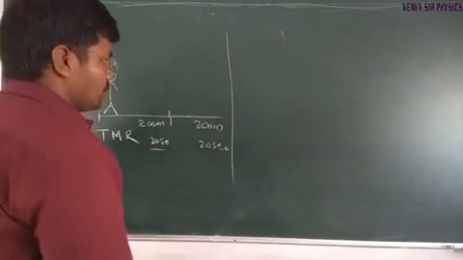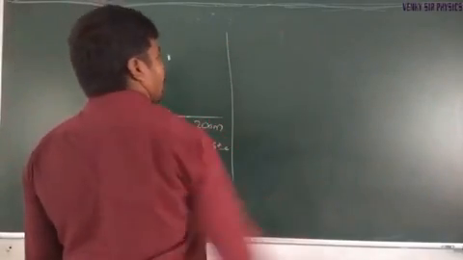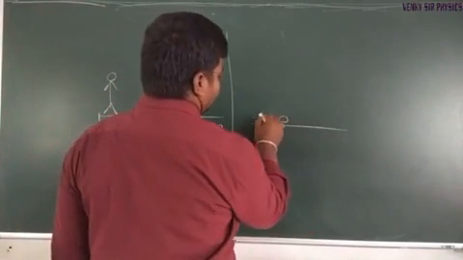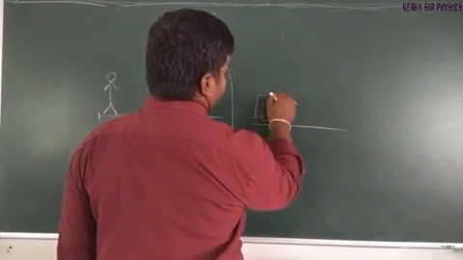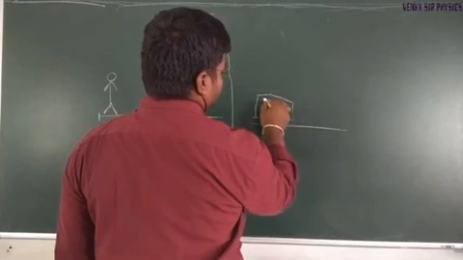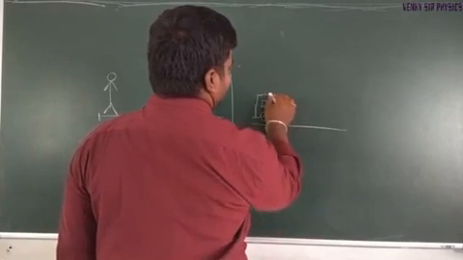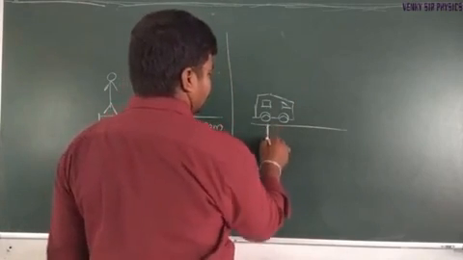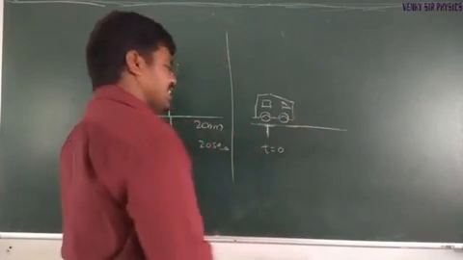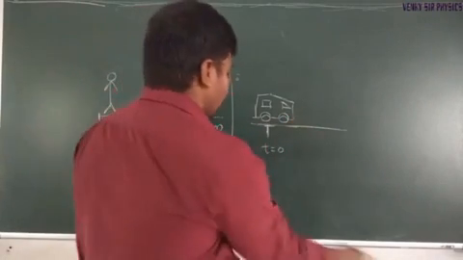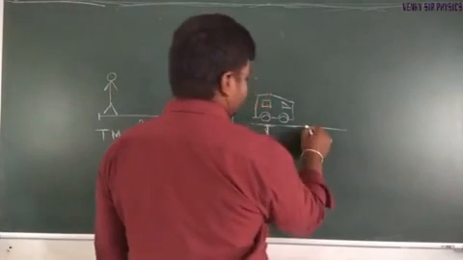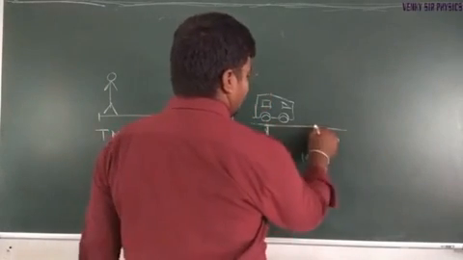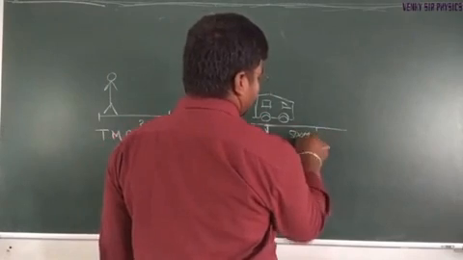Coming to an example of non-uniform motion, consider a car or bus. At t equal to 0, the car is at rest. Within a span of 10 seconds, the car covers 500 meters.